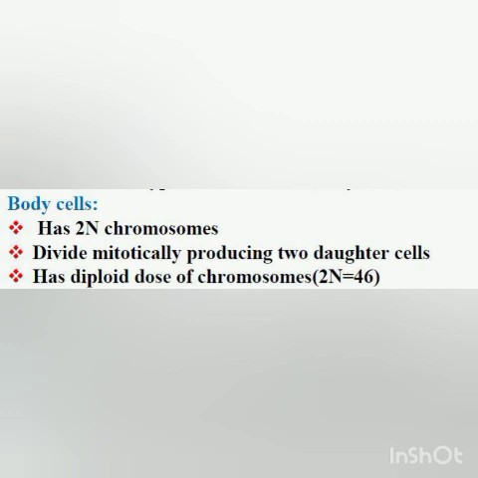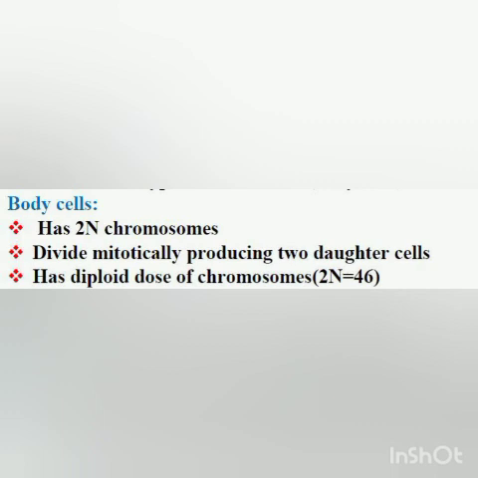If 2n is 46 chromosomes, then what will be n? What will be the half set of chromosomes? That will be 23. So 2n is the double set of chromosomes, which is 23 pairs or 46 chromosomes, and n, that is the single set of chromosomes, means 23 chromosomes.